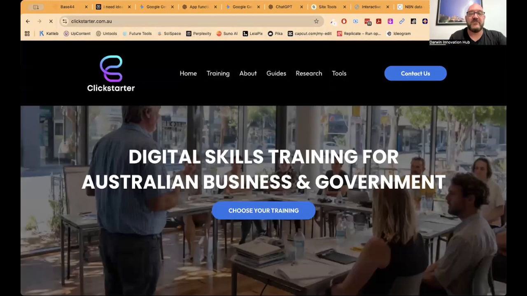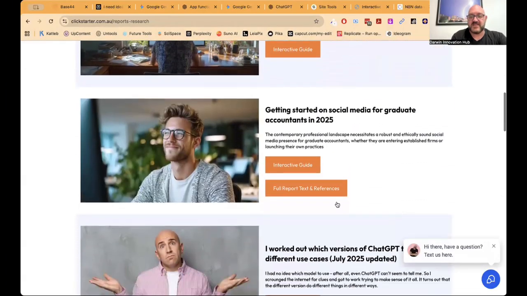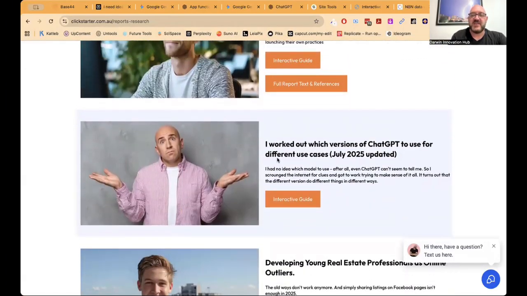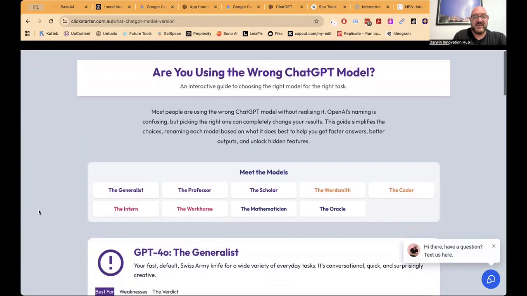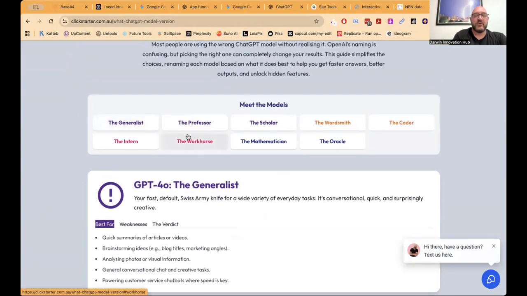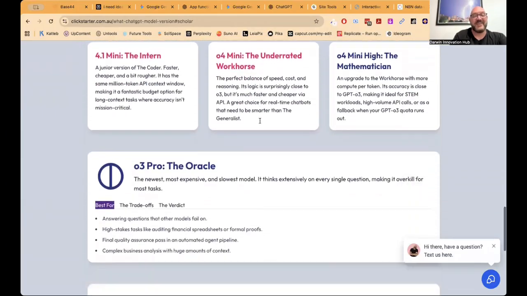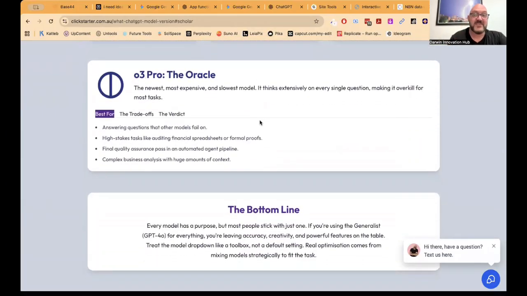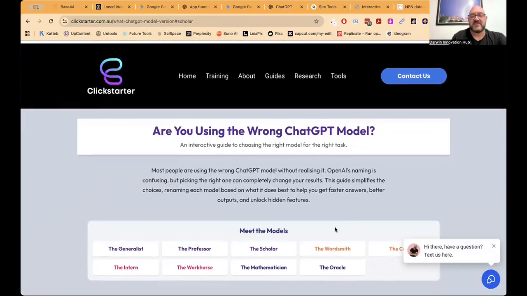Show you an example of one that I've got in here. Quite often my research on my website. This is things like getting started, or I worked out which version of ChatGPT to use for different cases. That's now completely redundant because ChatGPT 5 is now in there. So if you didn't know what these models were, I basically got it to do some deep research on what all the models are and then design me an interactive report about this. So the models, the Scholar, the Wordsmith, it laid all this out in exactly what it is, in my colors, because I asked it to, in my fonts, because I asked it to, and with the same background as other areas of the site. So it gave me a really attractive report.